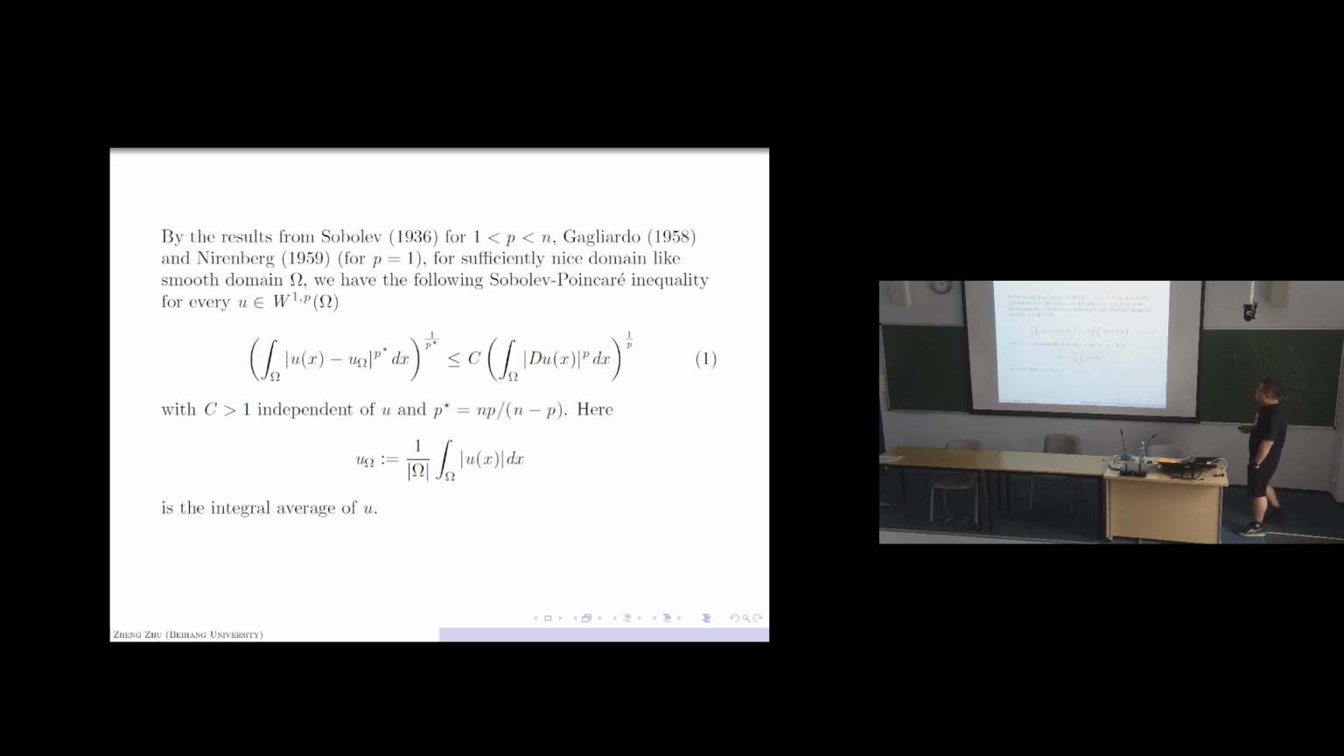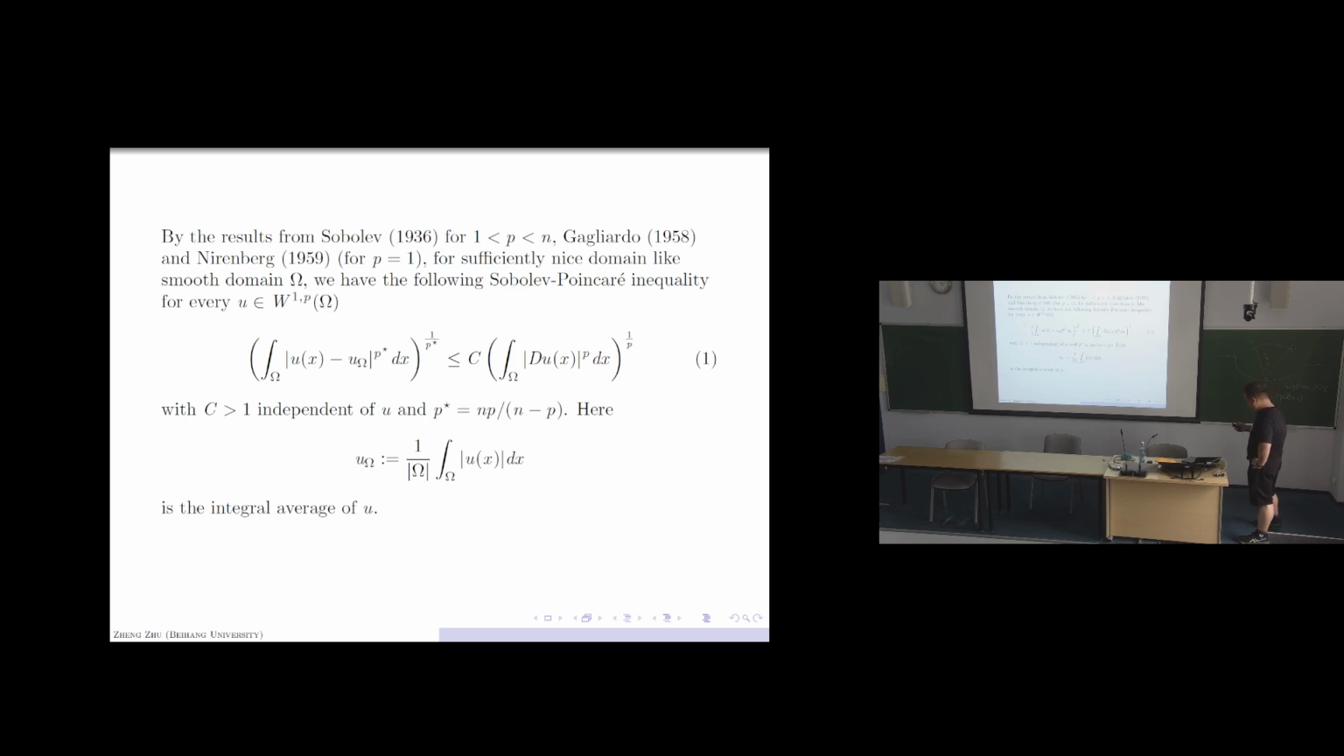Okay, let's start. From results of Sobolev and Gagliardo and Nirenberg, we know that for sufficiently nice domains, for example smooth domains or balls, or simply the unit ball, the following Sobolev-Poincare inequality holds for every Sobolev function in W^{1,p}, for p larger or equal to 1 and strictly less than n. And here p star is the Sobolev dual, and u_Omega is the integral average of u on the